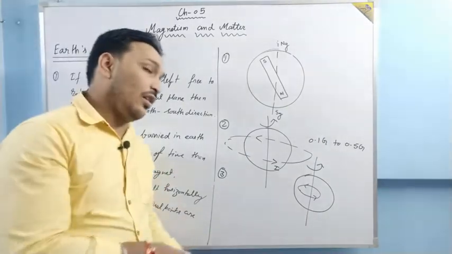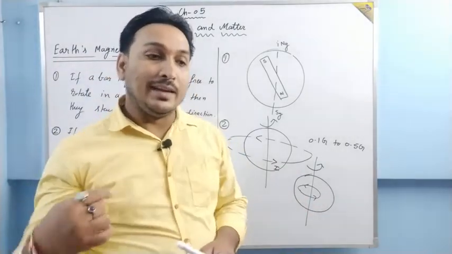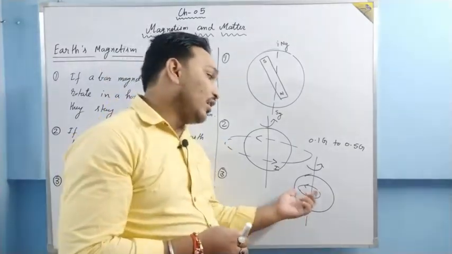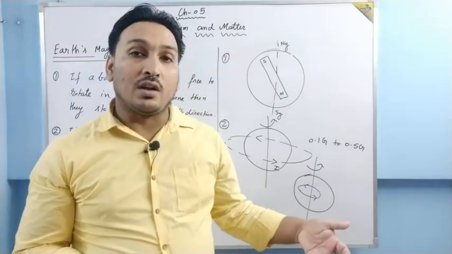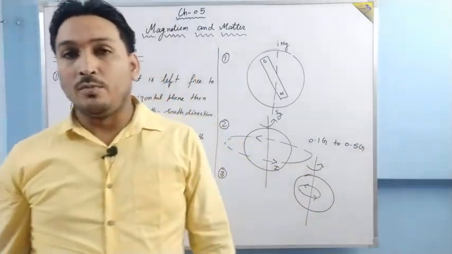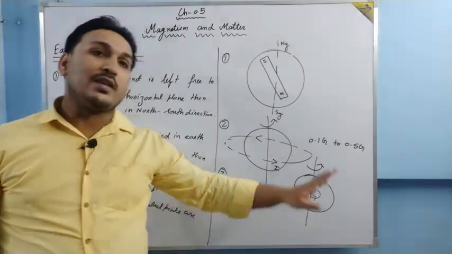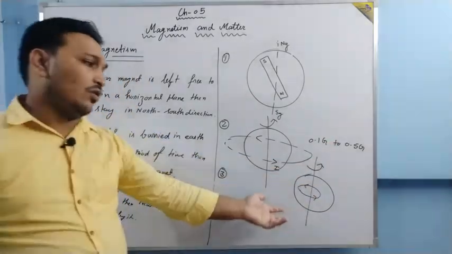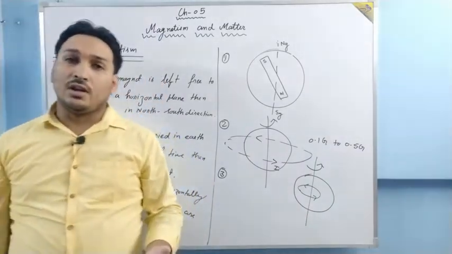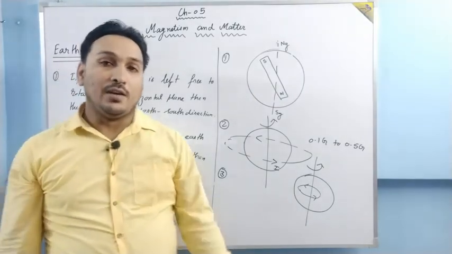And in there, a very large number of magnetic materials and ions are present, and they rotate and make a current loop, and now that current loop can produce this kind of magnetic field. But the problem is, this theory was only accepted a bit. It is not the exact theory because the variation of the magnetic field is so irregular that we cannot produce an exact theory of why the magnetic field is there.